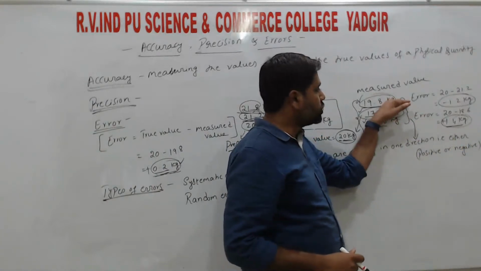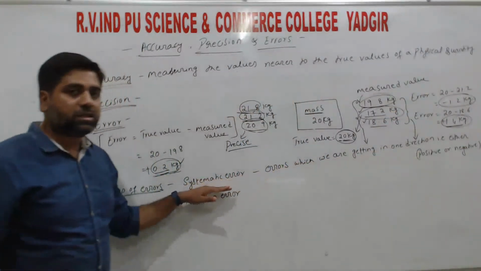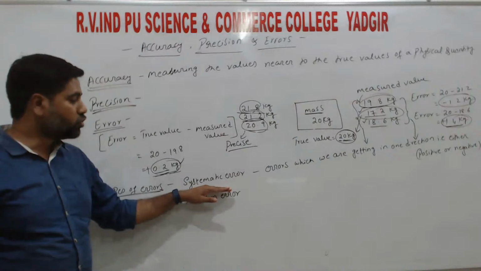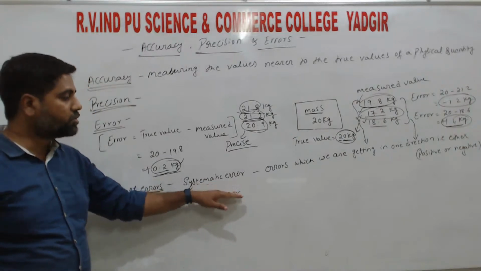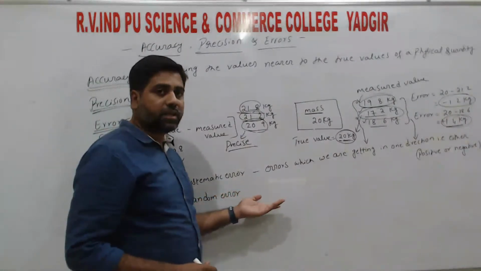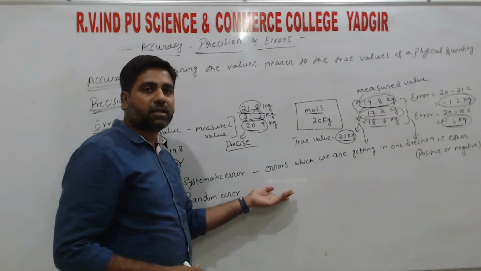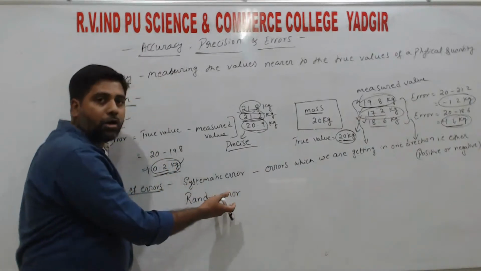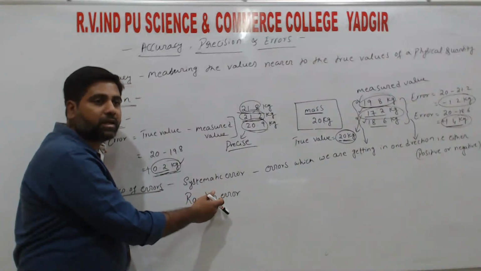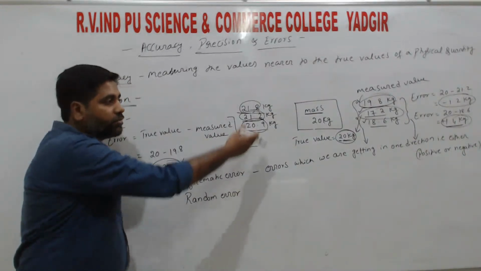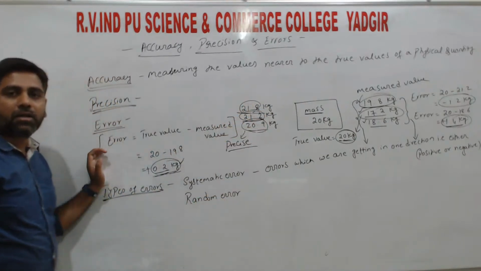So if one value comes positive and one value comes negative, then we do not call it systematic errors, right? So that will come under the random errors, right? So errors which are changing randomly, right? So the errors change randomly due to unknown reasons; we do not know what the reason is, but still the errors vary. That means the values keep changing. So that we call the random error.